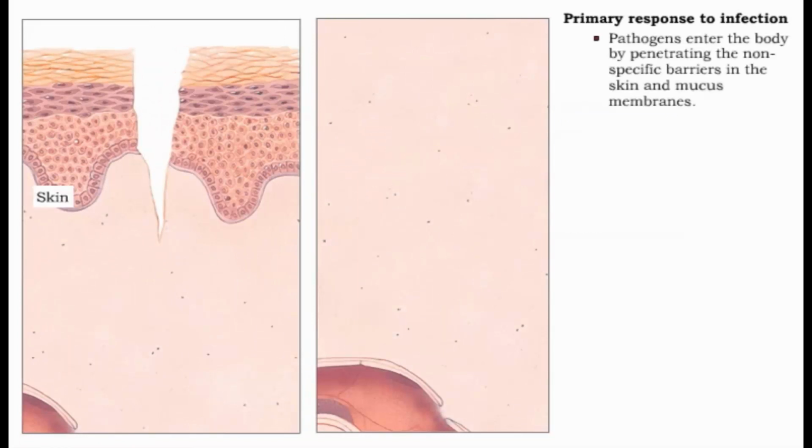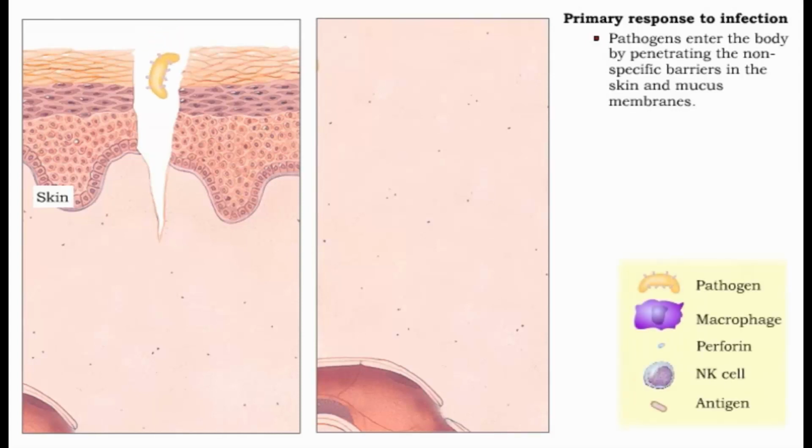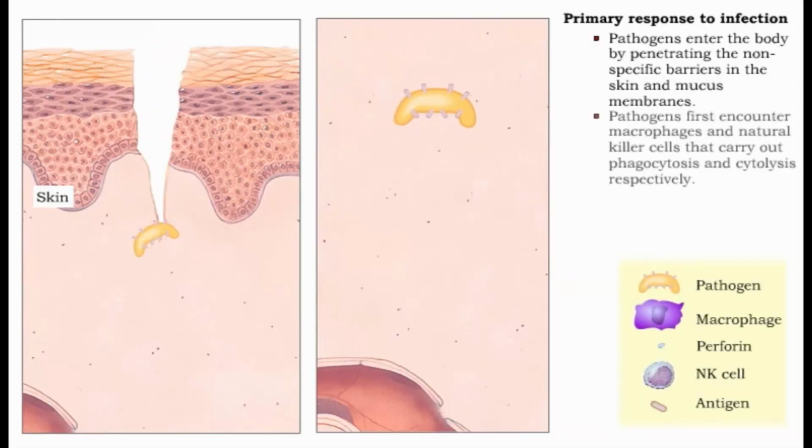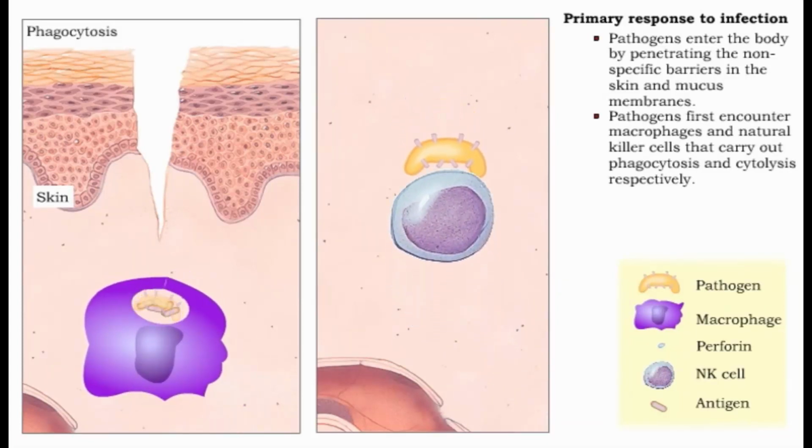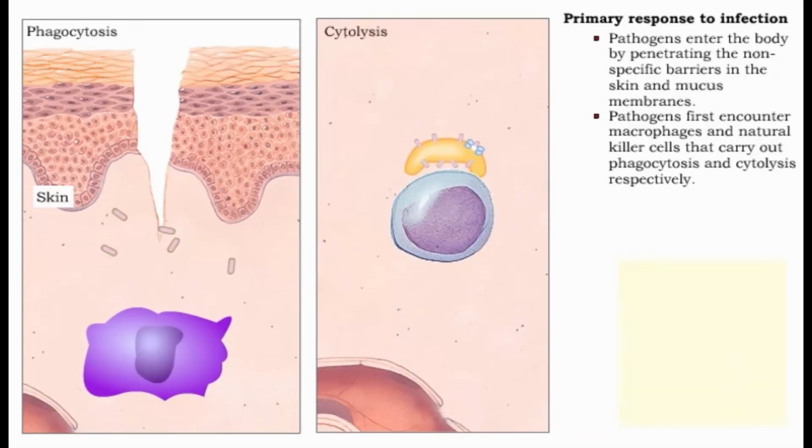For a pathogen to enter the body, it must penetrate the physical, chemical, and biological barriers in the skin and mucous membranes. Once the pathogen enters the tissues or blood, it encounters macrophages that carry out phagocytosis and natural killer cells that execute cytolysis.